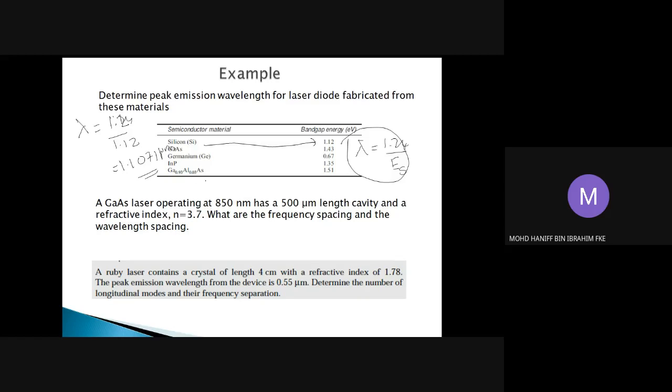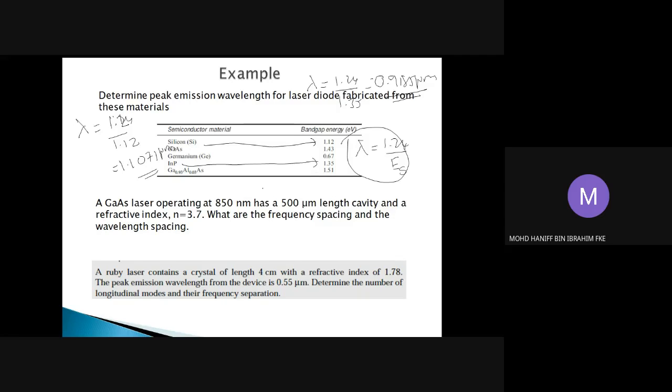Then, for instance, if we go for indium phosphide, the lambda produced will be 1.24 divided by 1.35, which equals 0.9185 micrometer. That should be the wavelength produced by this indium phosphide medium. You can do the same for the rest of these materials. Bear in mind that you can calculate the wavelength produced by a luminescent material if you know its bandgap energy.